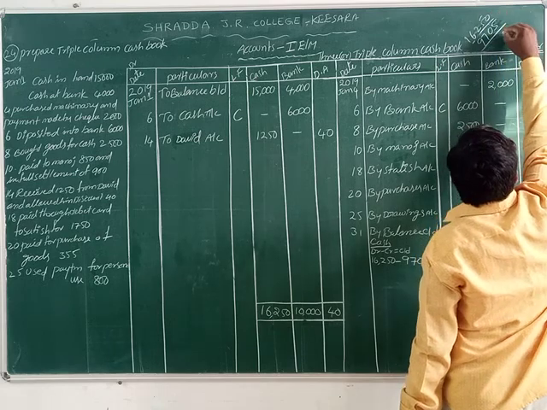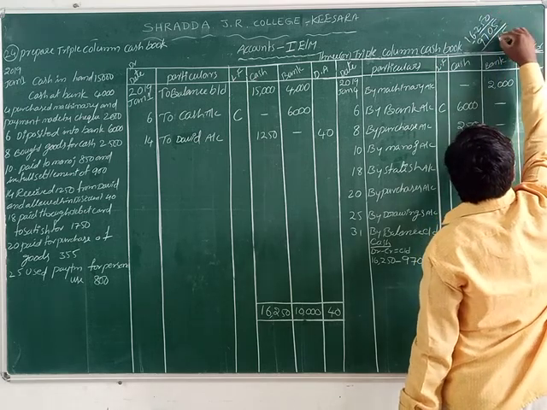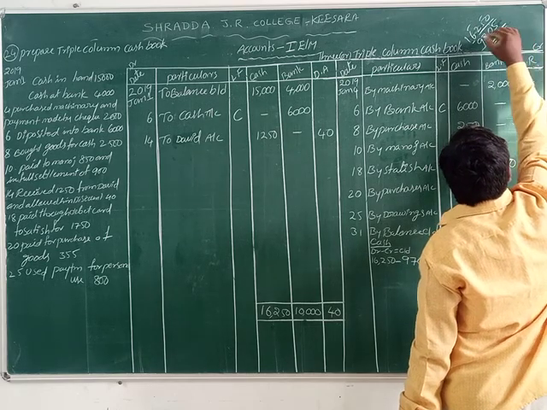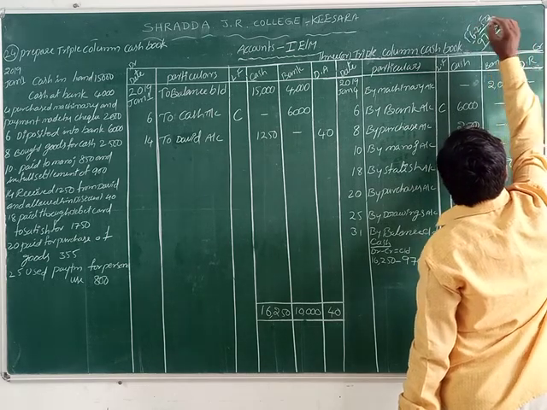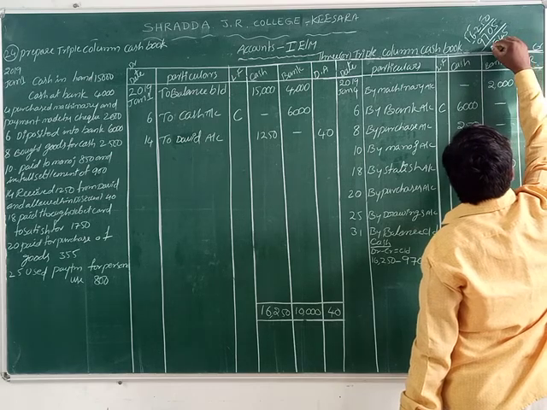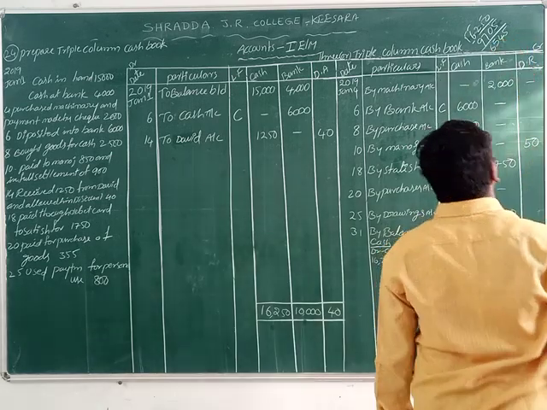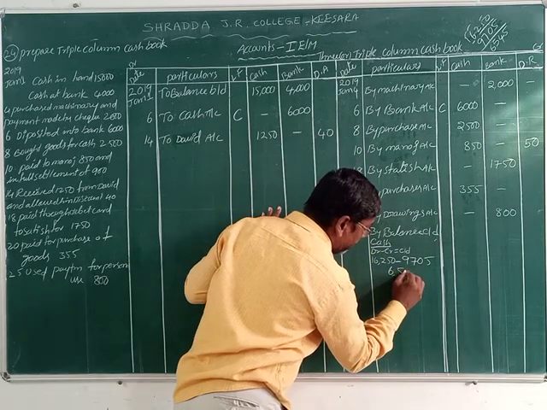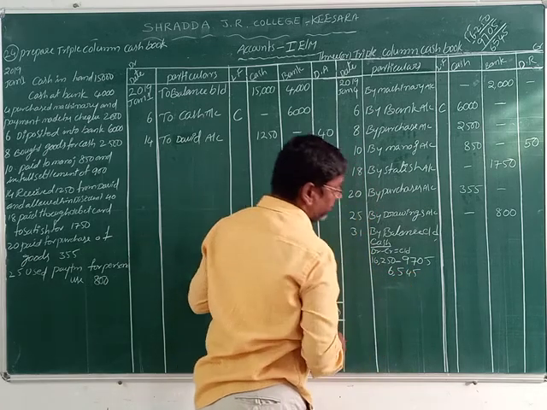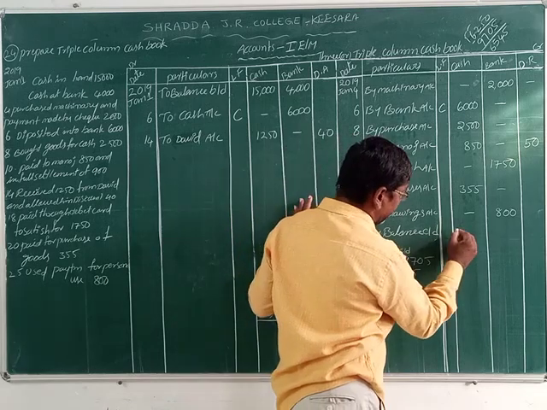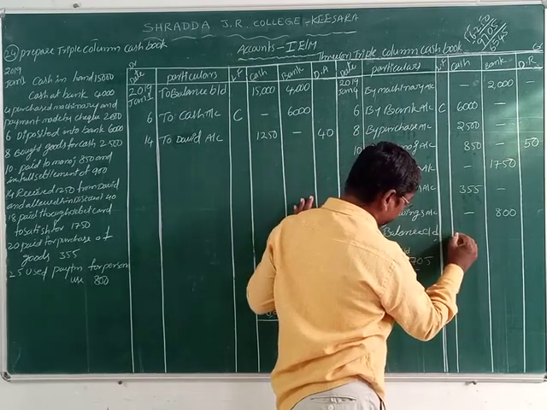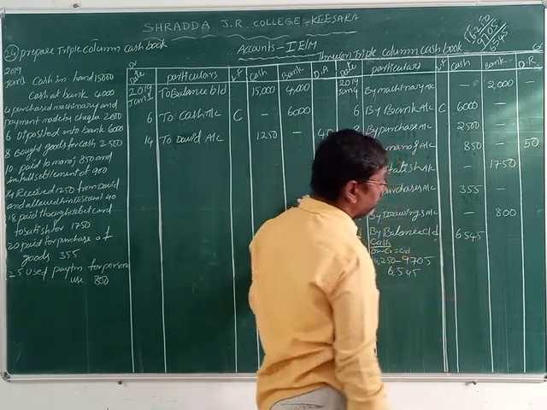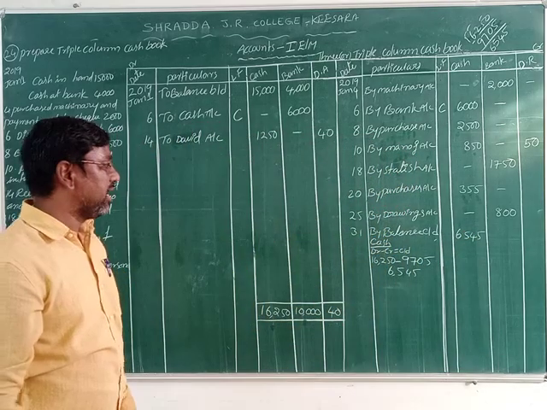Take 10 borrow, 10 minus 5, 5. Here 4. Take 10, 12 minus 7, 5. This is 5. 15 minus 9, 6. 6,545. Now write down here the balance carried on amount in the cash column: 6,545. That is the cash balance carried on.